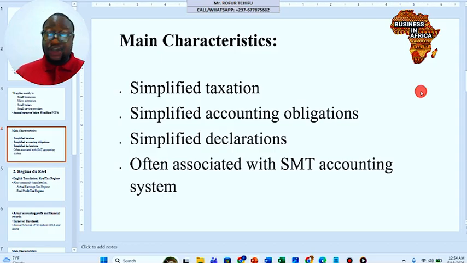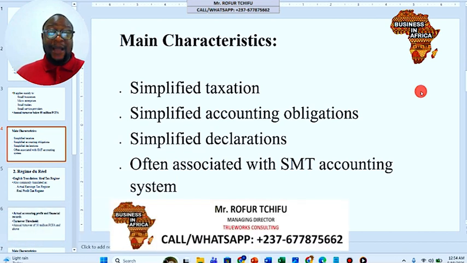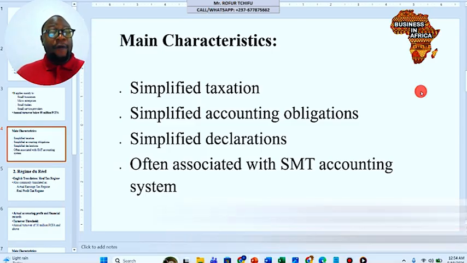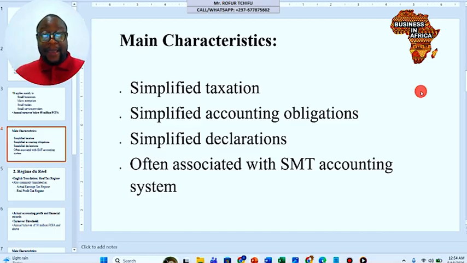And what are the main characteristics here? We have simplified taxation, so you don't really need to do a lot when it comes to taxation. You also have simplified accounting obligations, and simplified declaration as well. The declarations for companies falling under IGS are not that many. And most of the time you will be allowed to produce the SMT accounting system, that's the Système Minimal de Trésorerie. We're going to look at this in my subsequent videos based on OHADA. That's how you're going to declare your DSF using the SMT system.